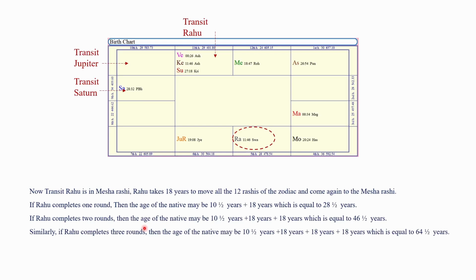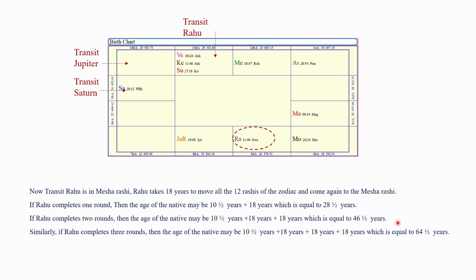Now, transit Rahu is in the Mesha Rashi. Rahu takes 18 years to move through all the 12 Rashis in the zodiac and come again to the Mesha Rashi. If Rahu completes one round, then the age of the native may be 10.5 years plus 18 years, which is equal to 28.5 years.